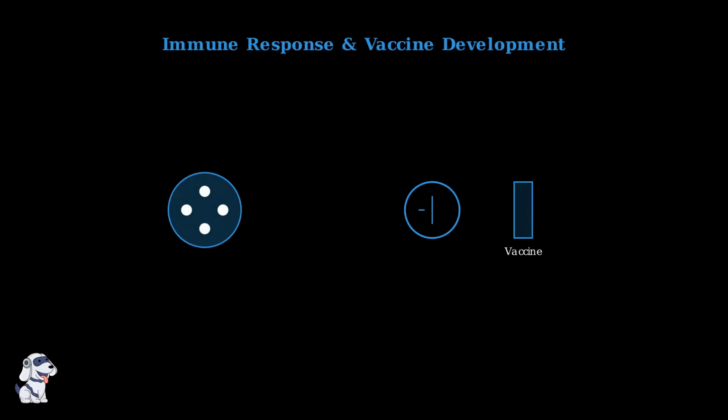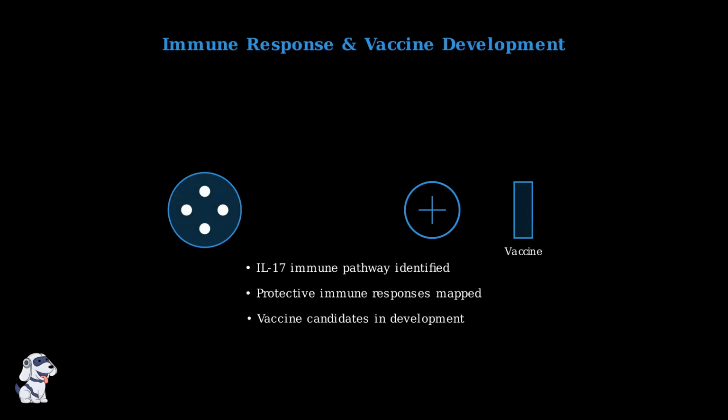Perhaps most exciting is the research into immune responses against Giardia. Scientists have identified key immune molecules like interleukin-17 that help fight the infection. This knowledge is paving the way for potential vaccines that could prevent giardiasis altogether.